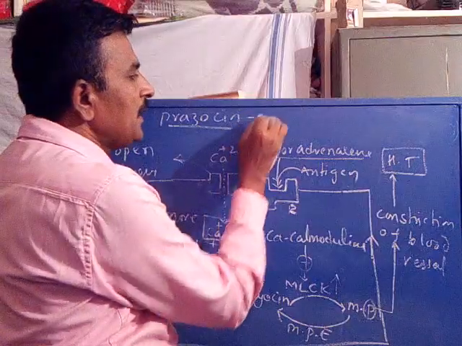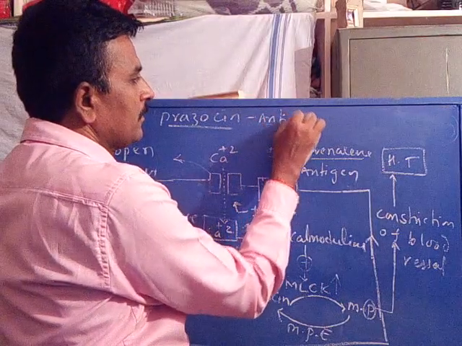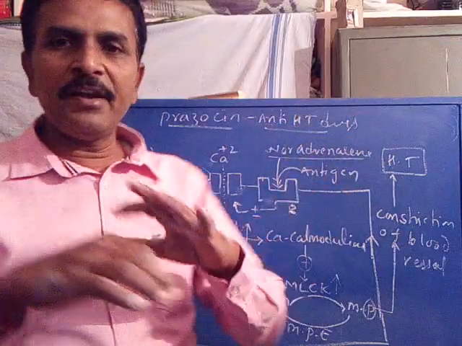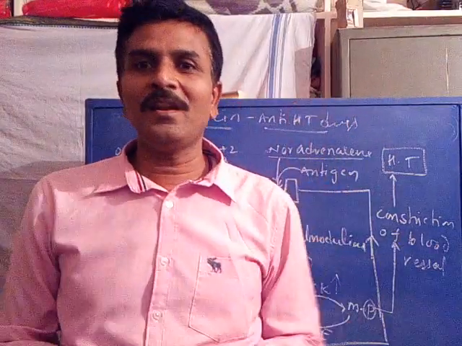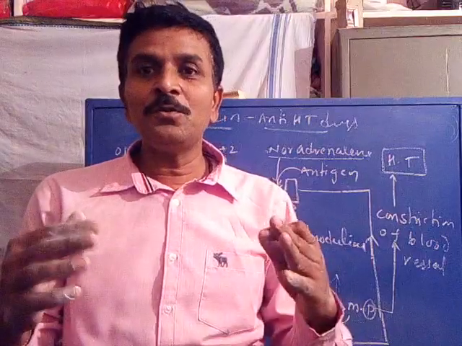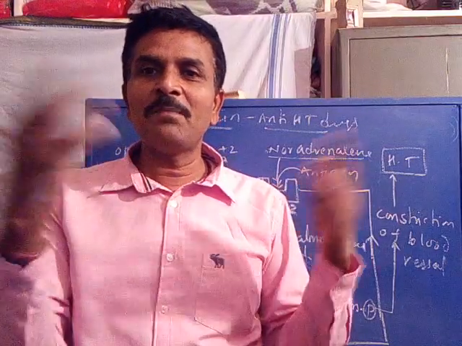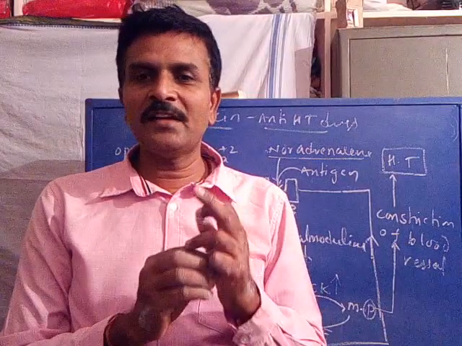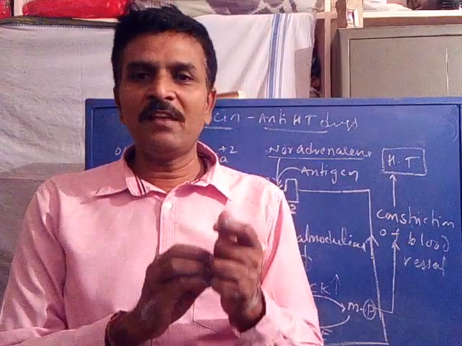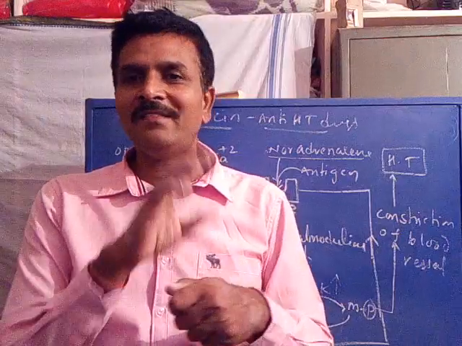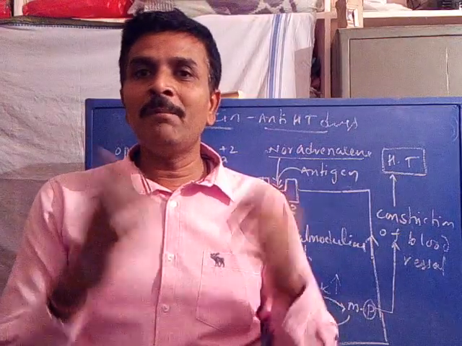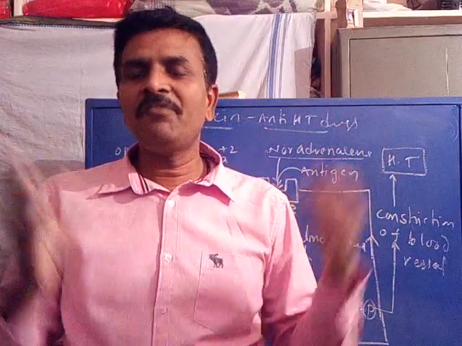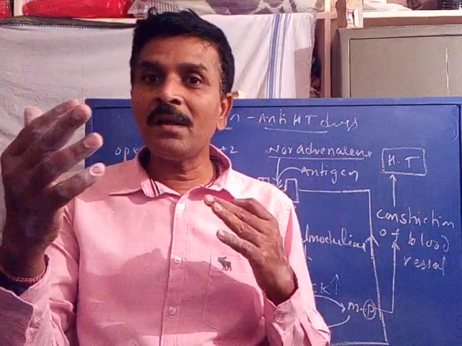Prazosin, an antihypertensive drug. So we have different types of antihypertensive drugs. Earlier we discussed hypertension; there are n number of causes for hypertension: genetic factor, electrolytic factor, vessel wall factor, hormonal factor, etc. So due to the n number of factors which cause hypertension, there are different types of drugs.